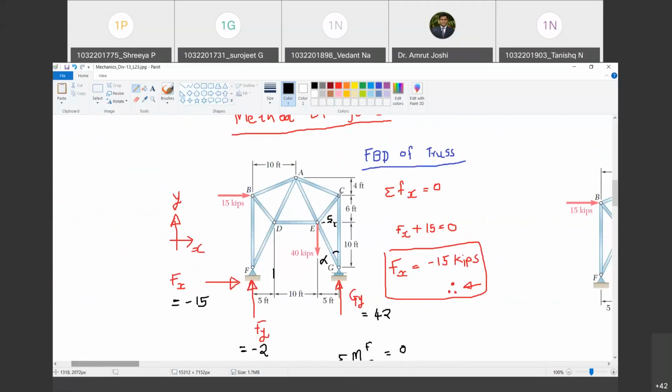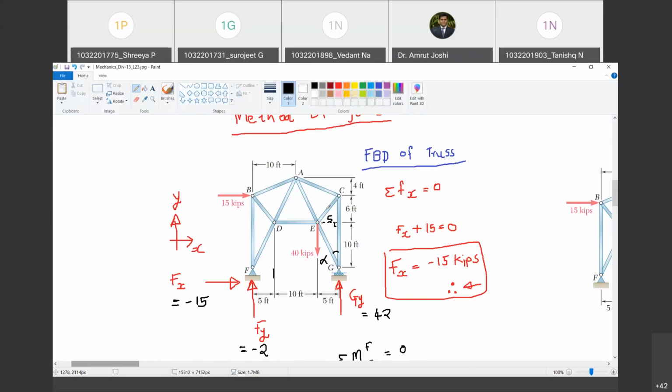Now look here, look at joint C. How many members are meeting at joint C? Tell me. 3. Which ones? CA, CE and CG. Out of that, do I know the force in member CG? Yes, sir. So can I solve for the other two unknowns? Yes, sir. So now what should we do?